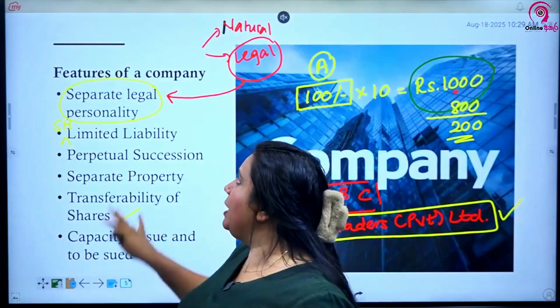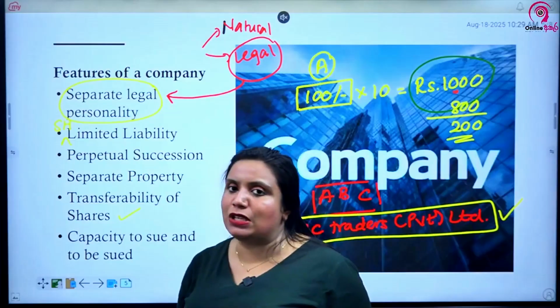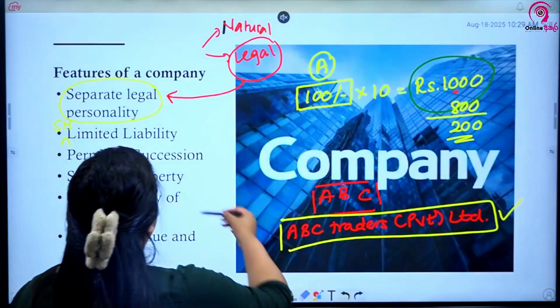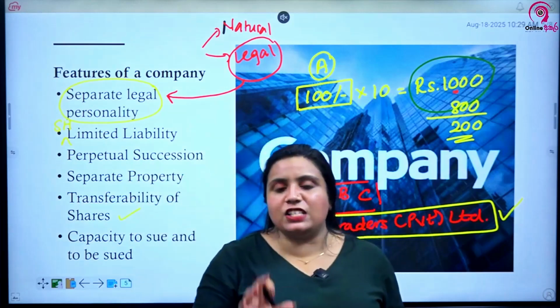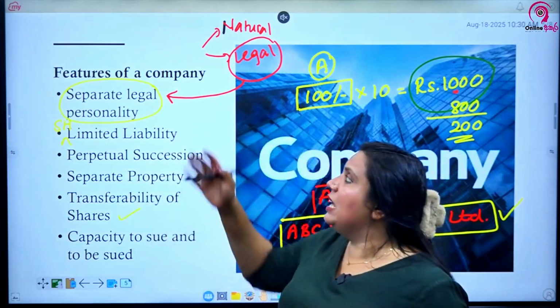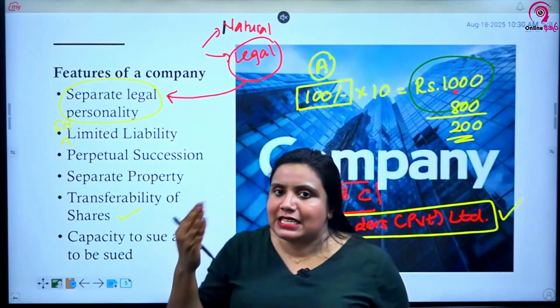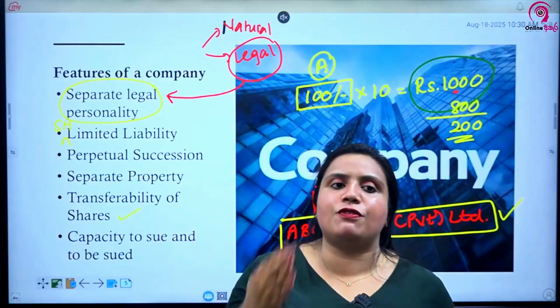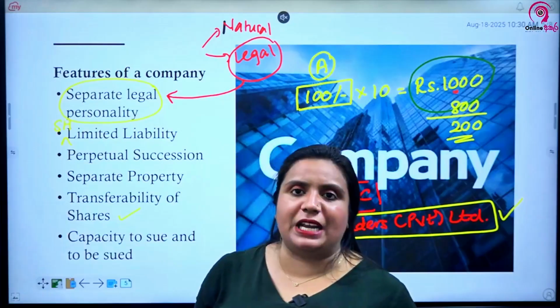So easy transferability of shares is a feature of a company, and the capacity to sue and be sued. All of these features come from the separate legal personality itself, as I explained to you earlier using the chocolate example, where you're buying an expired chocolate from A Traders, AB Traders and ABC Traders Private Limited.